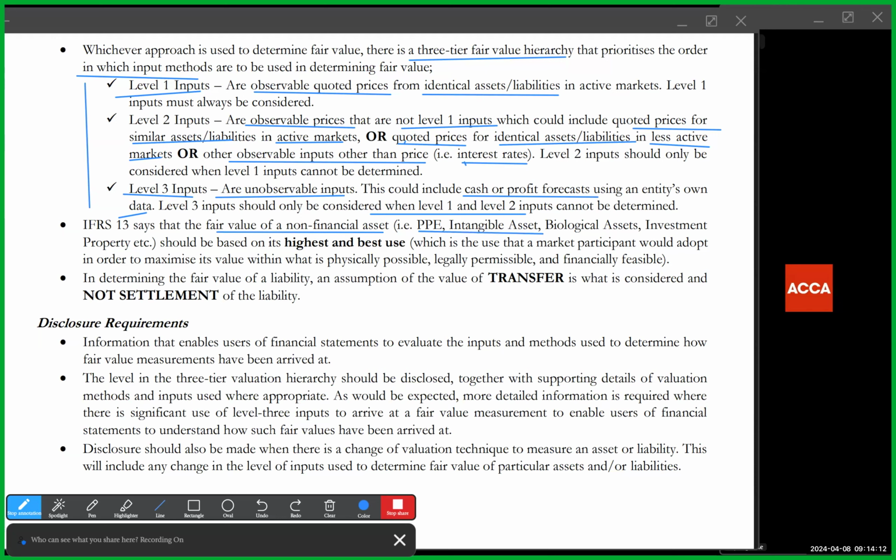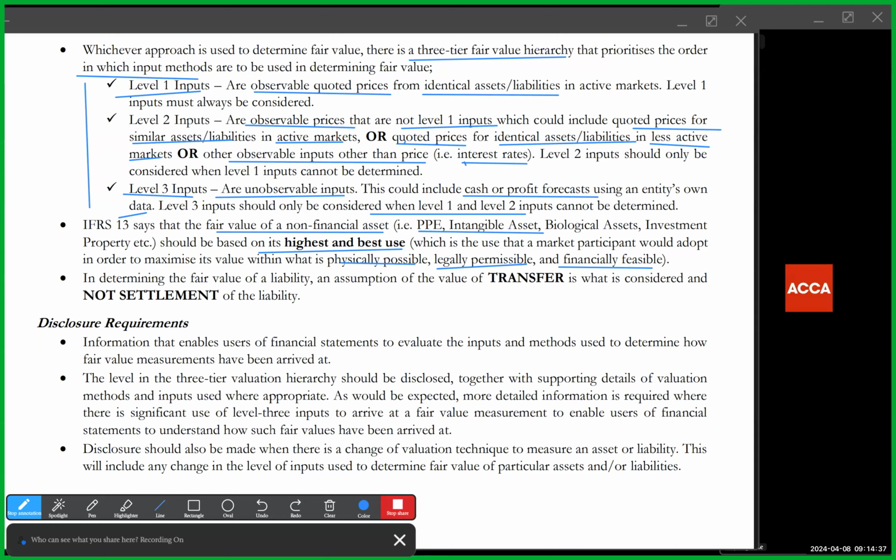So there are other principles that the standard says, such as that the fair value of a non-financial asset like PPE, intangible asset, any other asset should be based on its highest and best use. Okay? Highest and best use. And this highest and best use is the use that a market participant would adopt in order to maximize its value within what is physically possible, legally permissible, and financially feasible. Because sometimes the highest and best use from a realistic perspective could be illegal. So it needs to be legal.